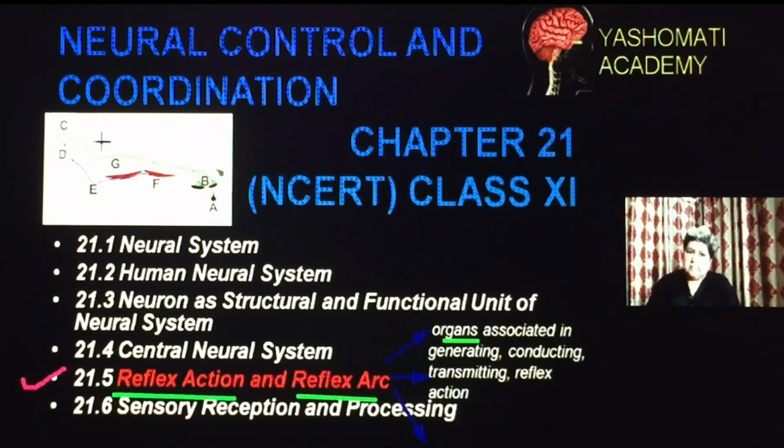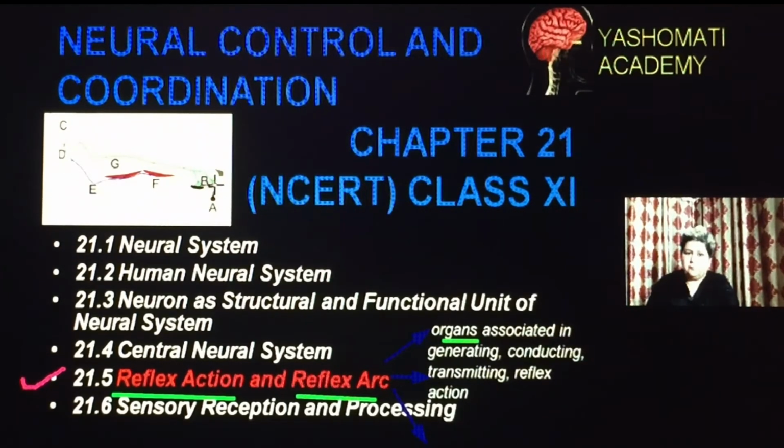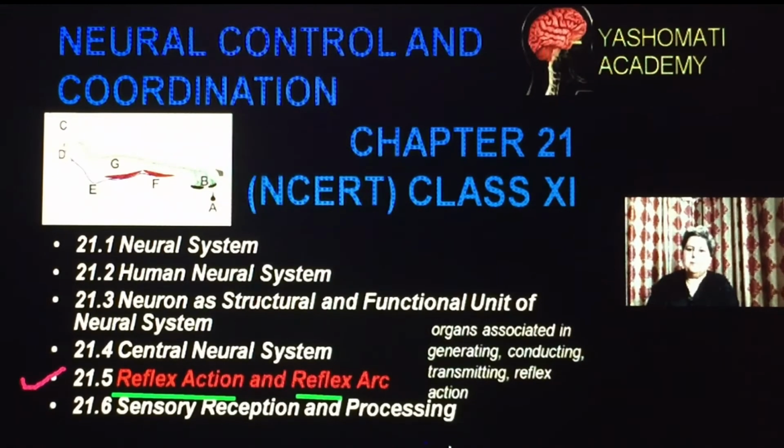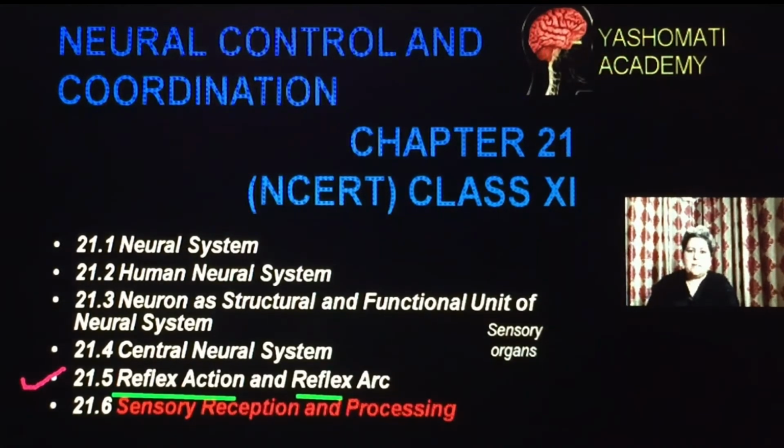And this half curve which is formed, from the sensory organ to the spinal cord and to the muscles, is called the reflex arc. So in this portion we will be discussing different examples related to reflex action and how the reflex arc is formed. Now let us talk about the last part of the lesson, that is sensory reception and processing.